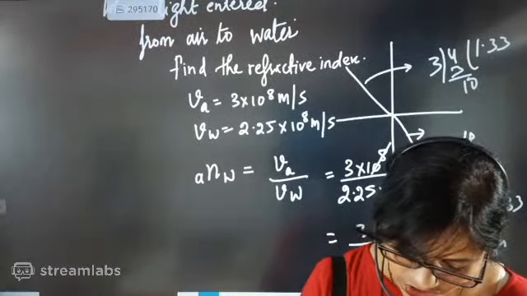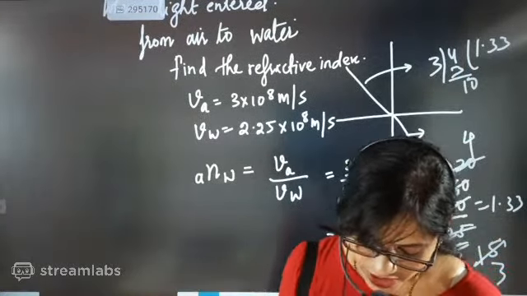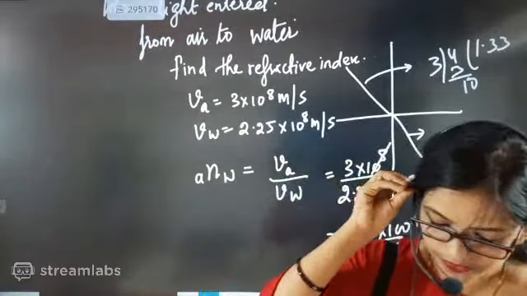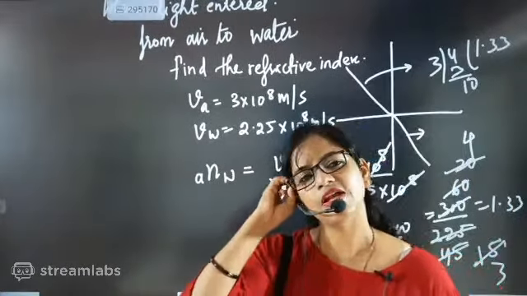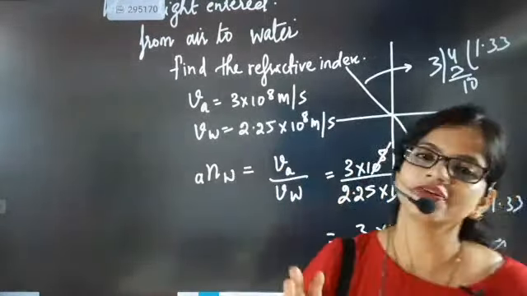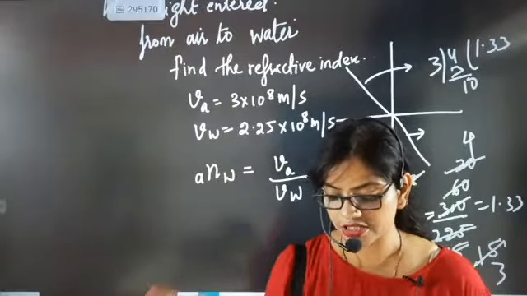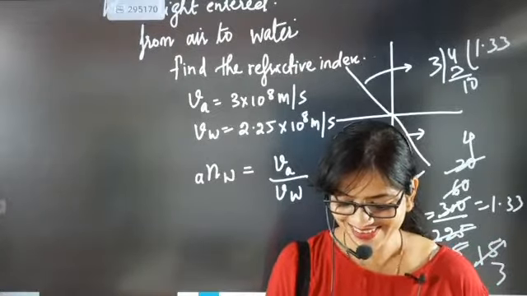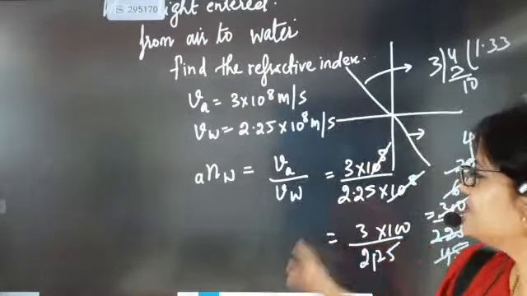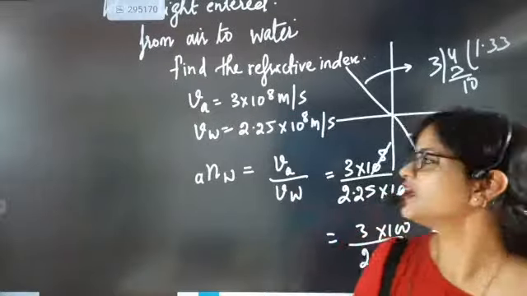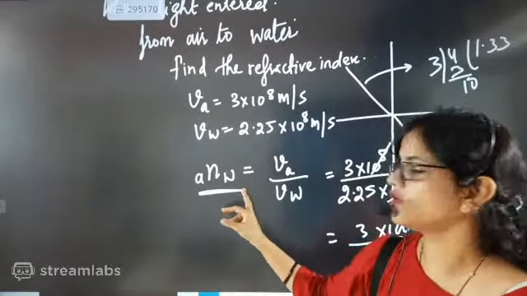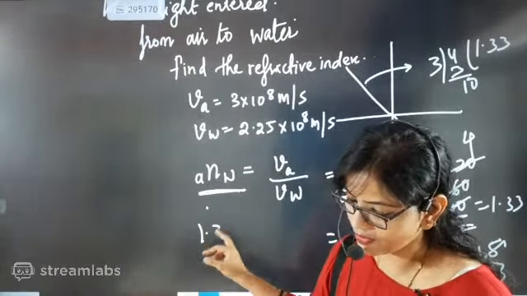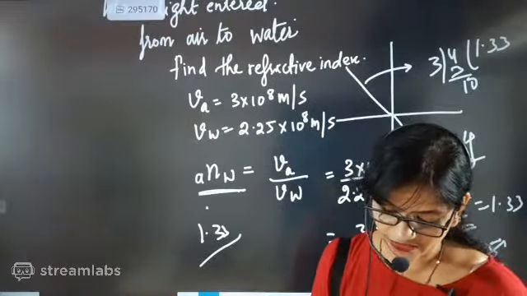Rashri's doubt: the refractive index of air with respect to glass, is this also absolute? Yes, this is also absolute. Any one of the mediums has to be air, Rashri. Then it will be called the absolute refractive index, whether the other is rarer or denser. Otherwise, it is the refractive index of one medium with respect to the other. So if we are taking water, then the refractive index of water will be 1.33. It will be exactly fixed.